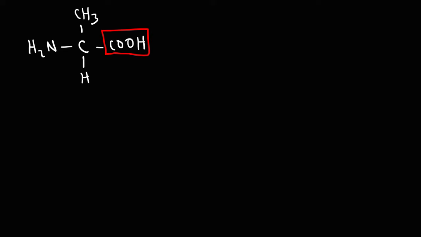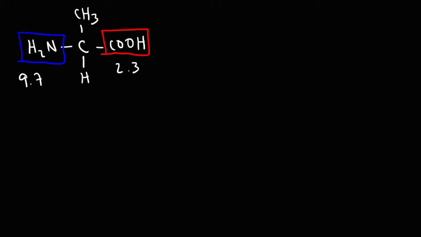Now, here's a question for you. So I'm going to draw the structure of alanine. Alanine has the chiral carbon, a methyl group, a hydrogen, the amino group, and a carboxylic acid functional group. The pKa of the carboxylic acid part of the amino acid is close to 2. For alanine it is about 2.3. And the pKa of the amino group is about 9.7.